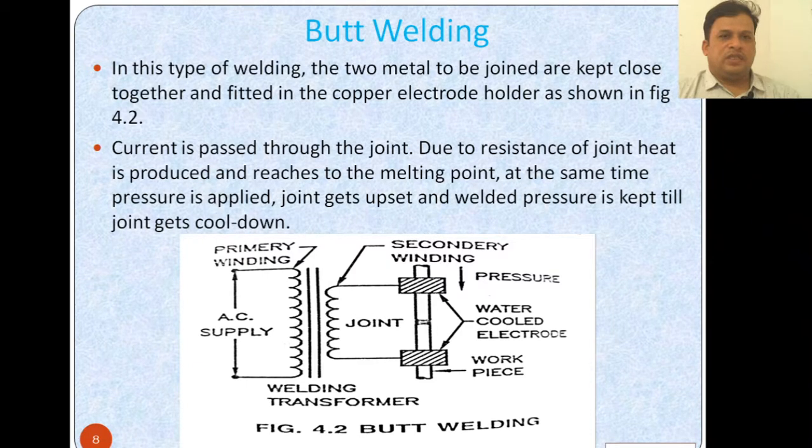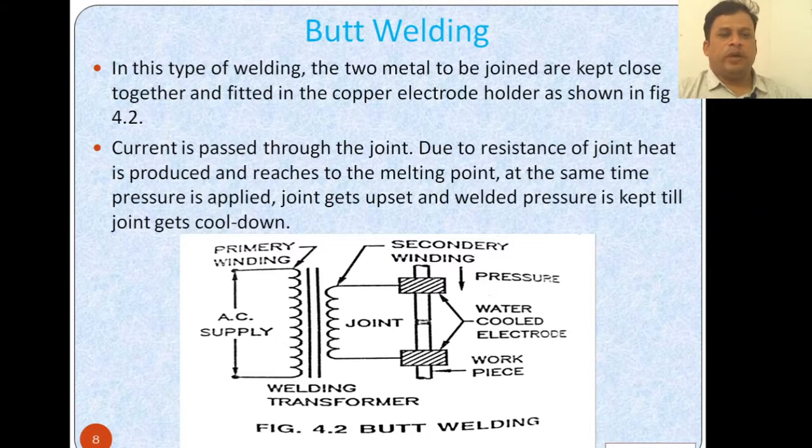So we will see what is this butt welding. In resistance welding we have this butt welding. See here in this figure, it represents the butt welding. Here AC supply is being given to these particular contacts, and it has a primary and secondary. In these primary and secondary windings you have a welding transformer. The welding transformer is used here because we require to step up or step down the supply.